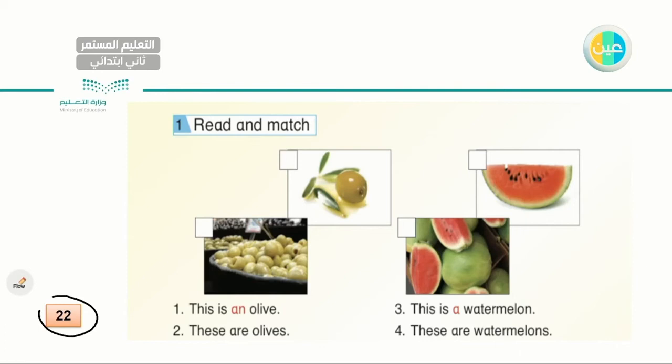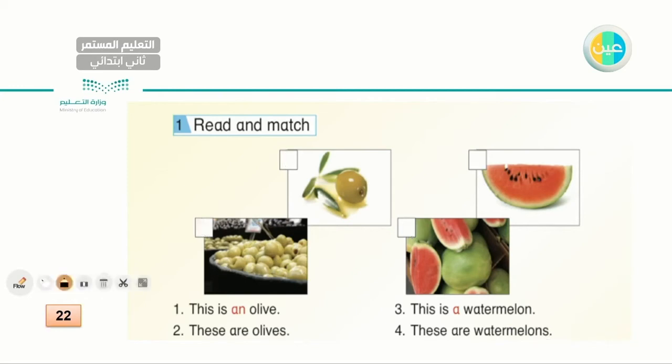This is an olive. Where's the olive? I have just one olive. Very good. This is number 1. How about the olives? My dear student, where are they? Very good. These are olives. Plural, not singular, plural. Number 3, this is a watermelon. I have just one, a watermelon. Very good. This is number 3. And this is number 4, watermelons. I have it here as a plural. Remember, I only use the articles a and an with singular, okay?